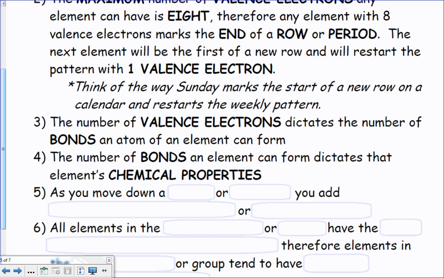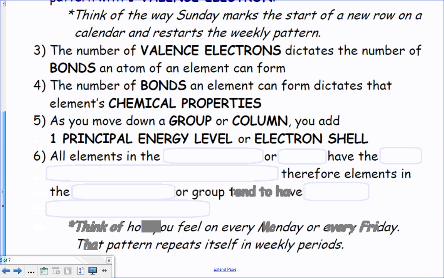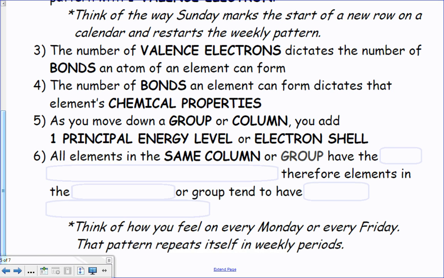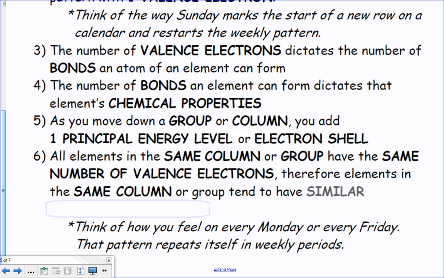We learned that. Okay? And the number of bonds an atom can make is going to give it its chemical properties. As I move down a group or column, we call them groups, we add a principal energy level. So that's like adding on that extra coat full of pockets to stuff electrons in, right? Or we can call it an electron shell. Either one is fine. But you're going to find as we move down, no matter where we start, left-hand side or right-hand side, if I move down, I'm adding energy levels. So all elements in the same column or group have the same number of valence electrons. This is going to make them do similar kinds of things, okay? And the same column or group is going to have similar chemical properties.